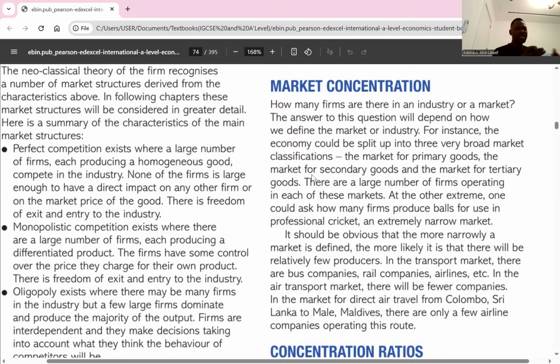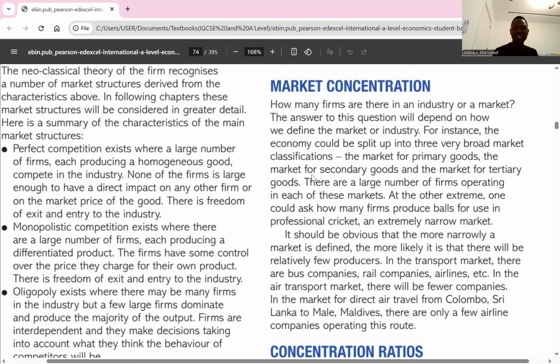It's market concentration because we are trying to measure how much the few large firms are dominating in terms of what they produce or what they sell. So what are the key aspects of market concentration? I wrote them here. One, dominance by few.